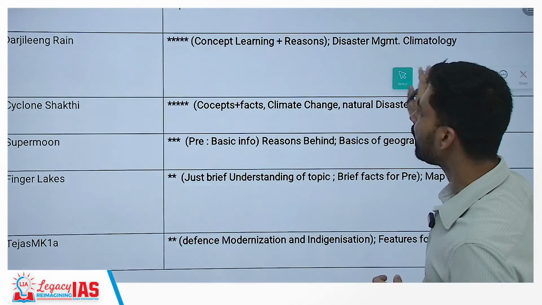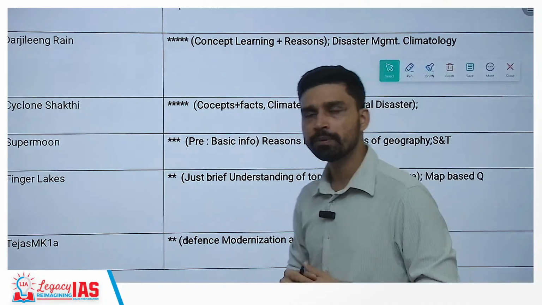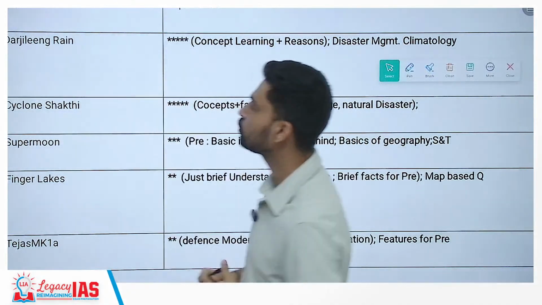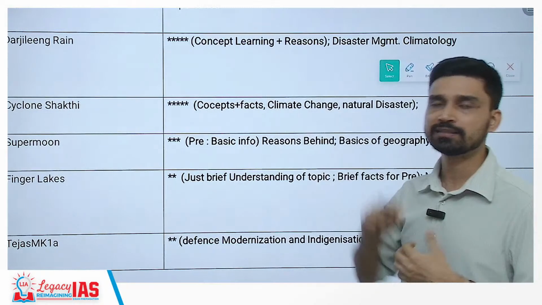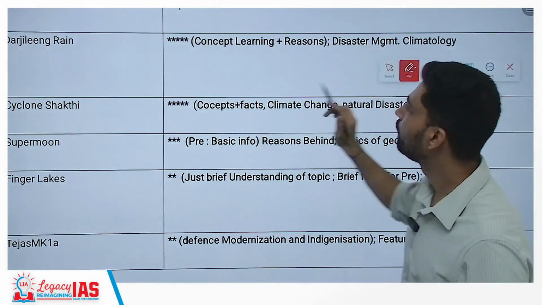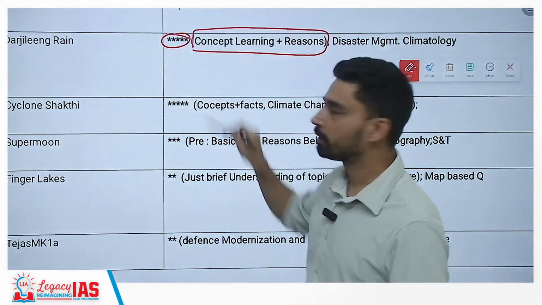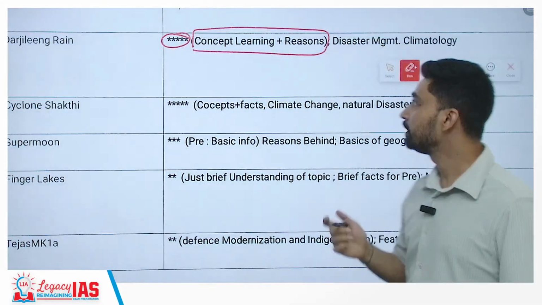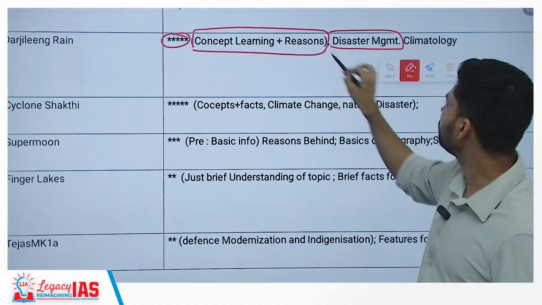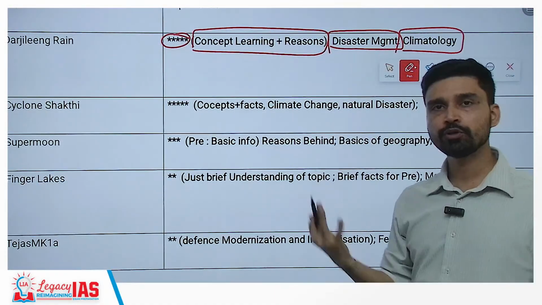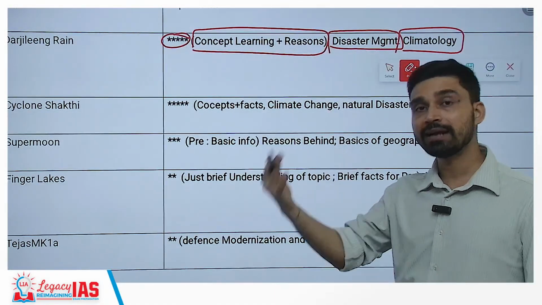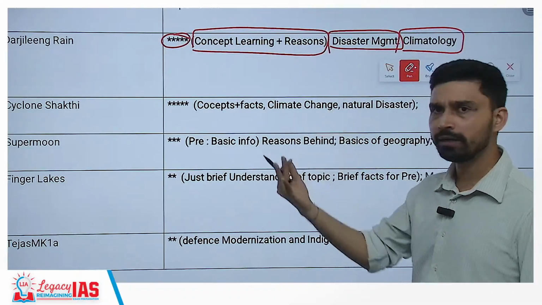Now, if you look at the significance of all these topics from the UPSC perspective, the first topic is Darjeeling rainfall and related landslide. This is very important, and I have given it 5 stars as it is directly related to your geography syllabus. You have to study disaster management, climatology, climate change, and landslides also, specifically in the case of India in the Himalayas and Western Ghats.